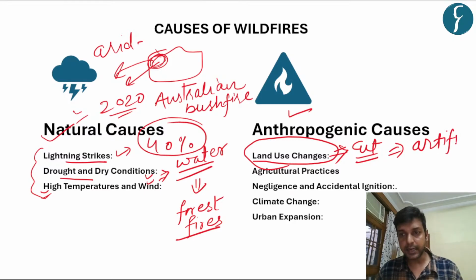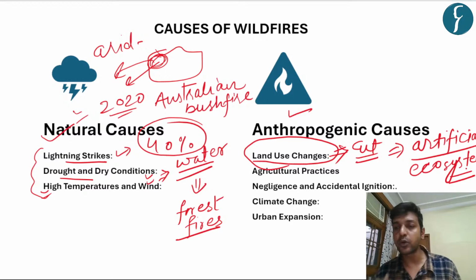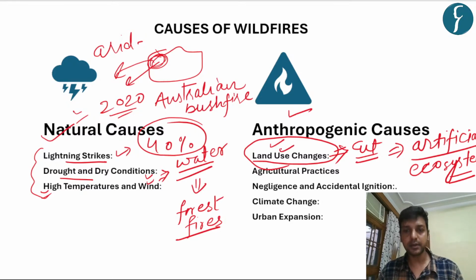Agriculture is generally also dubbed an artificial ecosystem because it is man-made, and it has less propensity to counter the disaster or any kind of problems associated with wildfires or other impacts like insects and other causes.